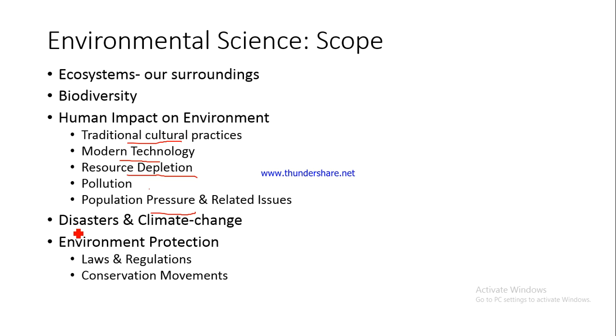So we'll be looking at those laws and regulations. We'll also be talking about some of the conservation movements. One conservation movement that we personally can relate to, because it has basically originated in Uttarakhand, is the Chipko movement. So we'll be talking about other such conservation movements in different parts of the country also. So this is all that we are going to cover in this particular subject. So this is the scope of this particular subject.